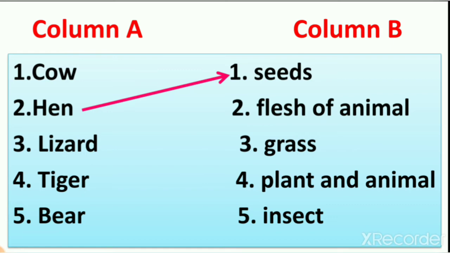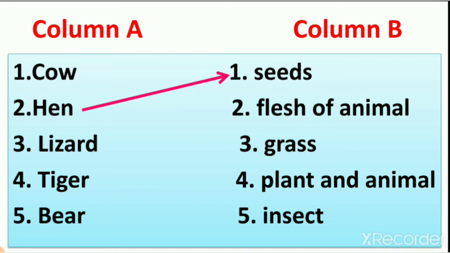As we learned in this lesson, some animals eat plants, some eat seeds, some eat the flesh of other animals, and some eat insects and worms. So first is hen. So hen eats seeds. We learned about this, right? Birds, hens and squirrels eat seeds like wheat, rice, barley, sunflower seeds and others. So we already did this.